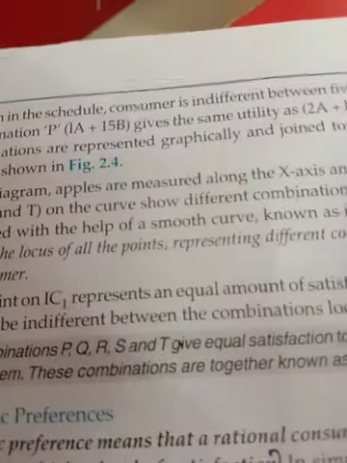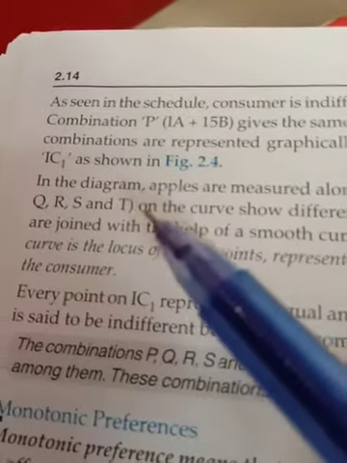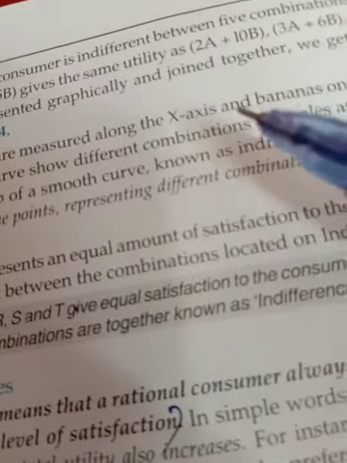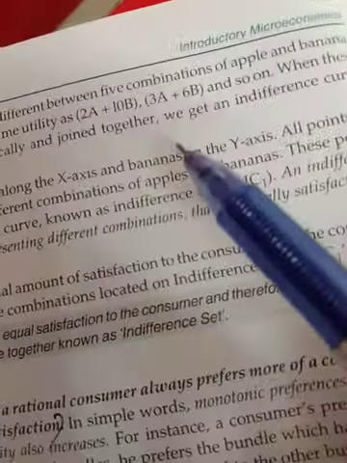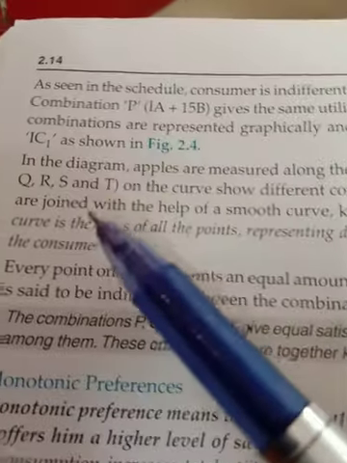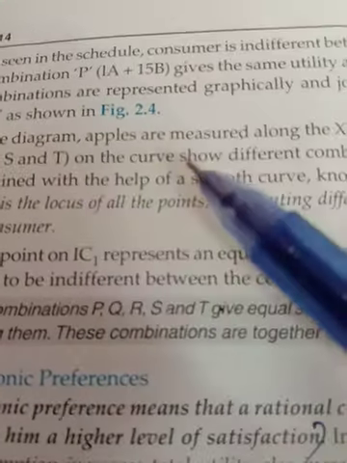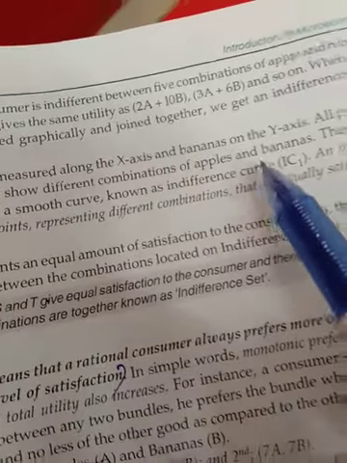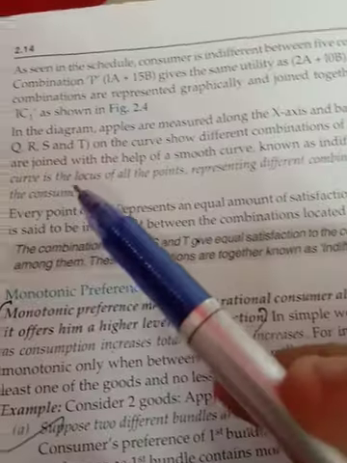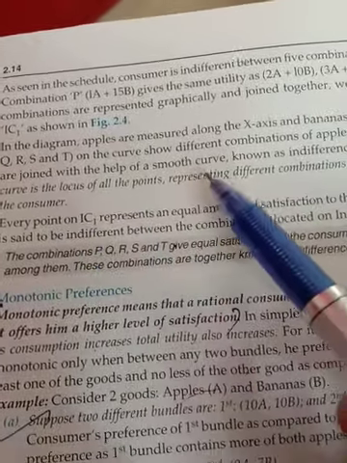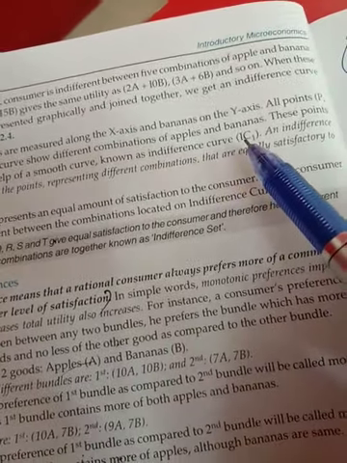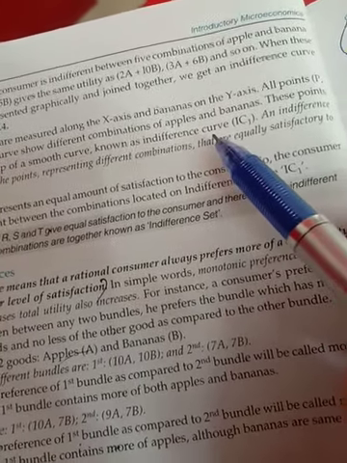This is the explanation of the diagram, that they are showing that in the diagram apples are measured along the x-axis and bananas on the y-axis. All the points P1, Q, these are all the points which are taken on the indifference curve, showing different combinations of apple and bananas, and these points are joined with the help of a smooth curve, that is an indifference curve, IC1. IC1 is the name of the indifference curve that they have been mentioning.